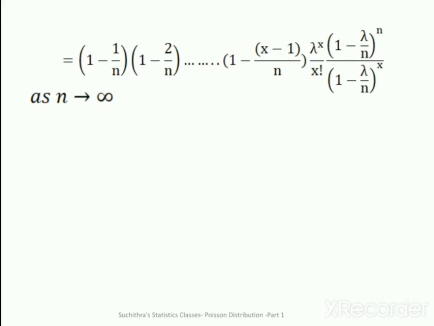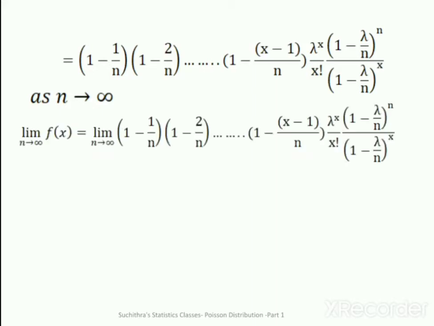As n tends to infinity, that is the other condition we are going to apply to binomial. As n tends to infinity, limit n tends to infinity f of x is equal to limit n tends to infinity 1 minus 1 by n into 1 minus 2 by n, etc., 1 minus x minus 1 by n, lambda raised to x by x factorial, into 1 minus lambda by n all raised to n divided by 1 minus lambda by n all raised to x.